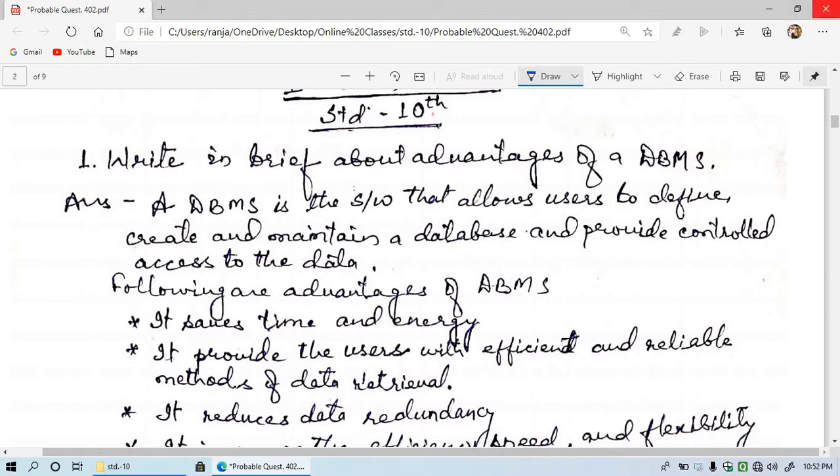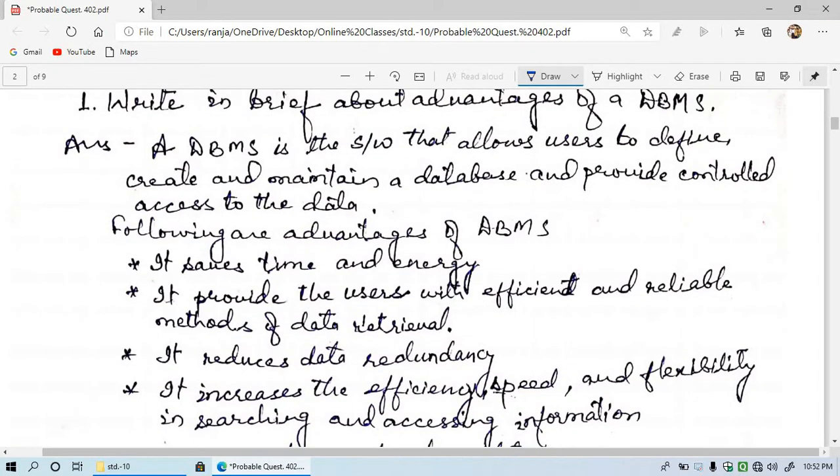So I have given you this answer. See, a DBMS is the software that allows users to define, create, and maintain a database and provide controlled access to the data. It means that it is a software, nothing else. Here you get the benefit of creating and maintaining a database. What is a database? You know very well, a collection of tables, and a table is an organized collection. It means we organize the information or data in the database and provide controlled access to the database.